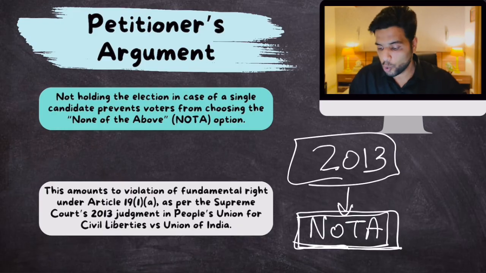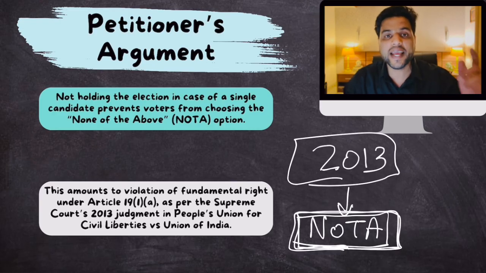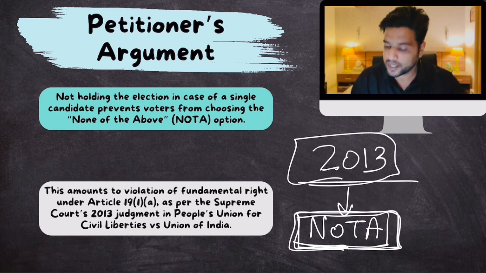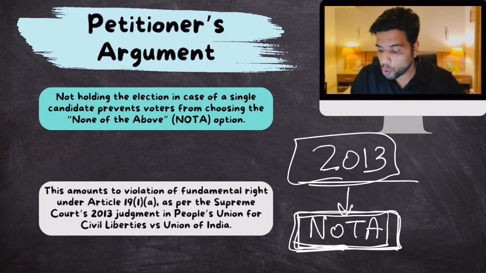Now, if you are pressing NOTA, that means you are not happy with any of the candidates contesting elections in your constituency. The Supreme Court in 2013 said that NOTA should be there, and the facility of NOTA is basically your fundamental right of freedom of speech and expression.